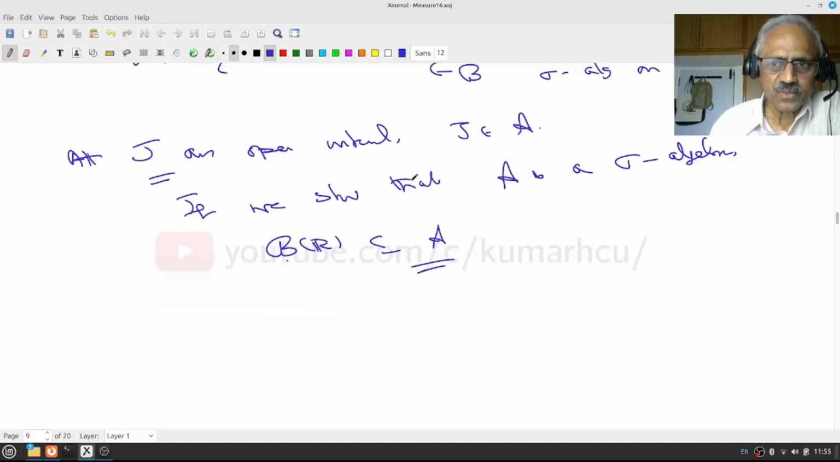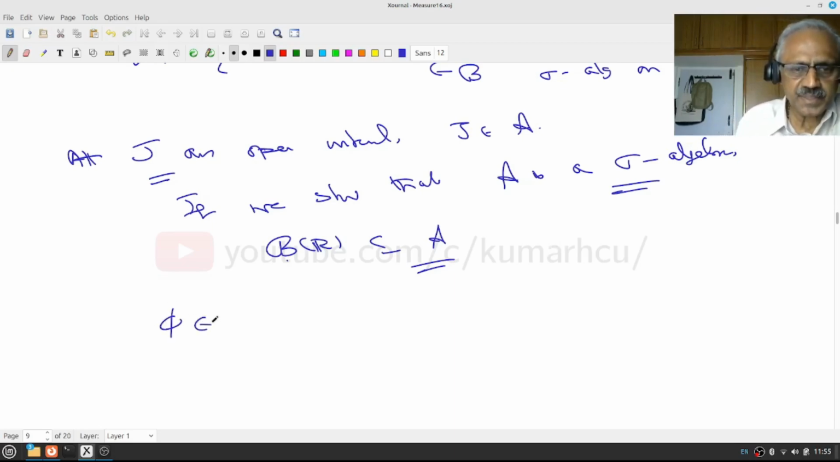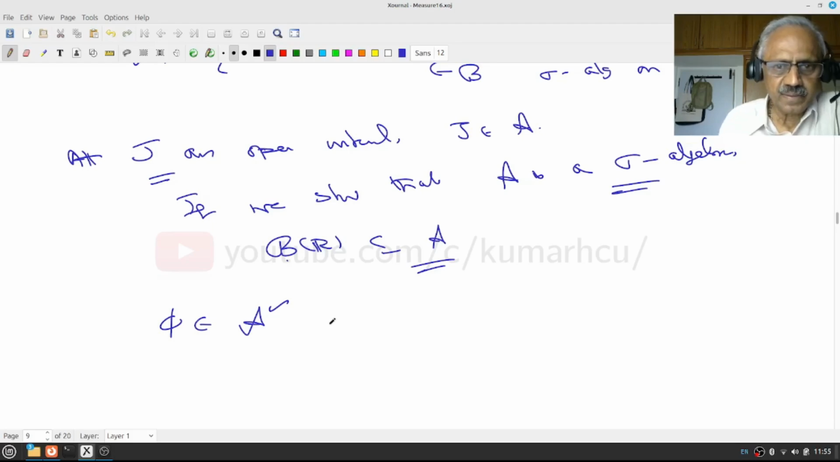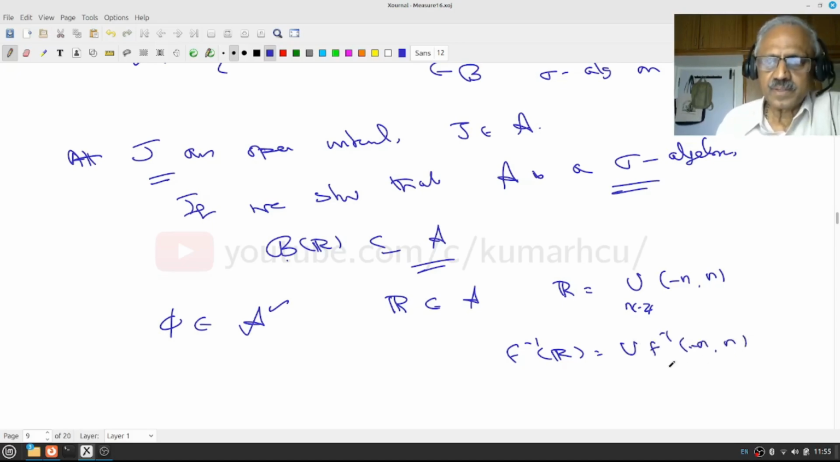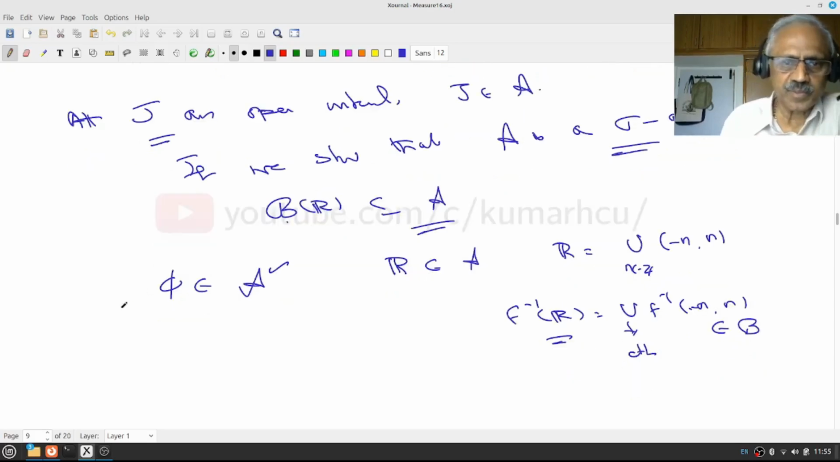Is this clear? So to show that this is a sigma algebra is very easy. Let us look at it. The first thing is the empty set belongs to A. That is very clear. Or R itself, you take. That belongs to A, because R is a union of open intervals (minus n, n), n in N. Therefore F inverse of R is going to be the union of F inverse of (minus n, n), and these are all in script B. It's a countable union. Therefore this is also in script B. Therefore we have proved the first condition.